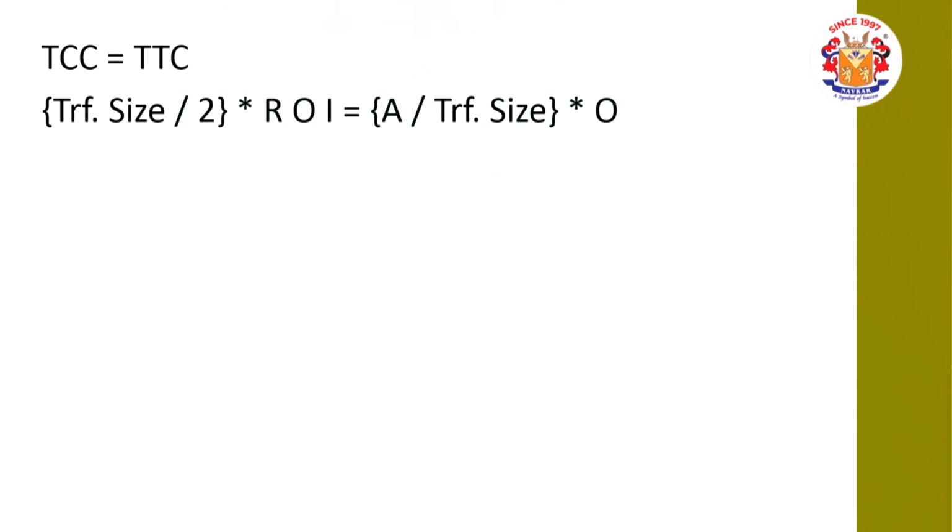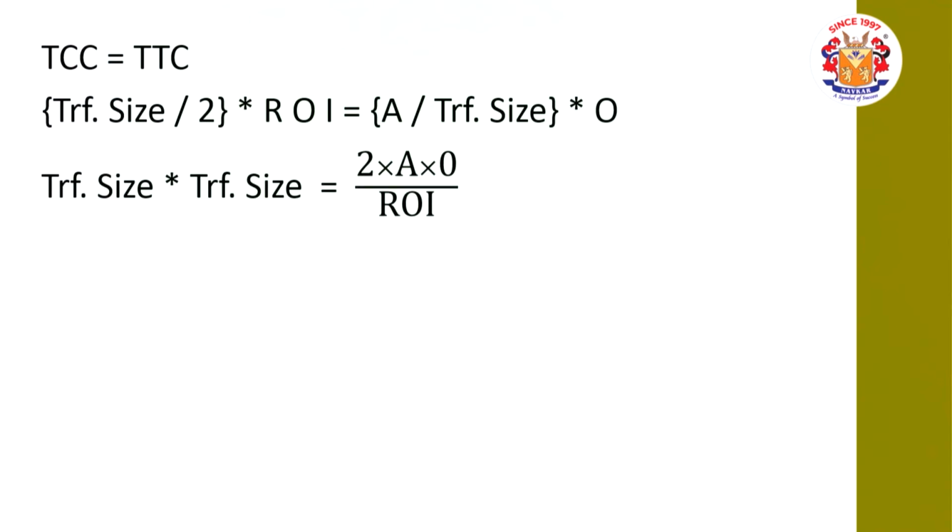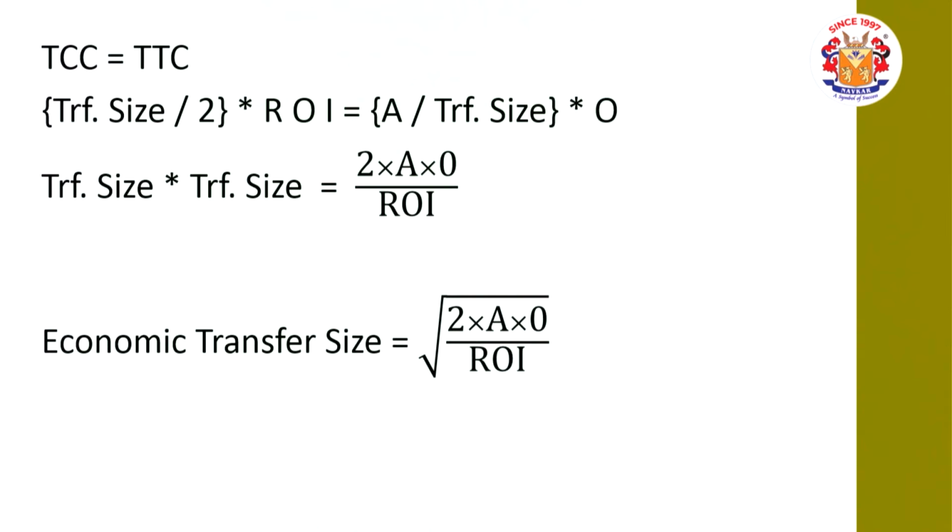Total transfer cost is A divided by transfer size into O, that is cost per transfer. Now friends, transfer size from the right hand side is converted to the left hand side, so it becomes transfer size into transfer size, and everything remaining is transferred to the right hand side. So the final formula is square root of 2 into A into O divided by rate of interest.